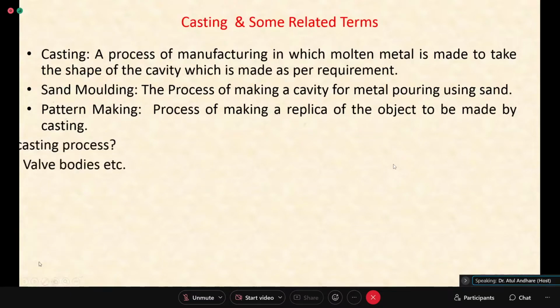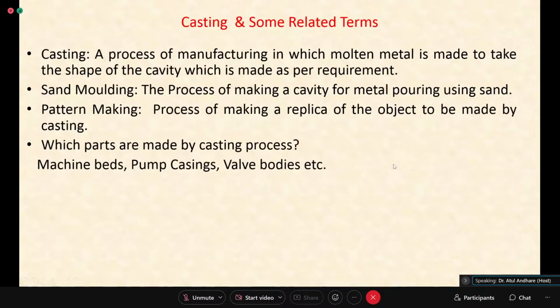So the first step of the casting process, that is made of wood. So the machine parts I have mentioned some of these, pump casing, you see valves. If you have a metal wall, that will be made of casting. That material may be brass or steel or whatever you have. It can be machine bed. You see many machines in the industries which have components made by casting.